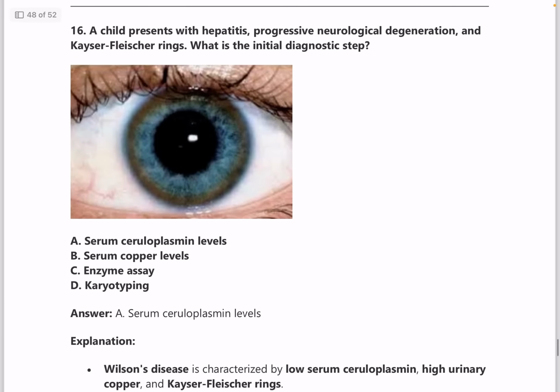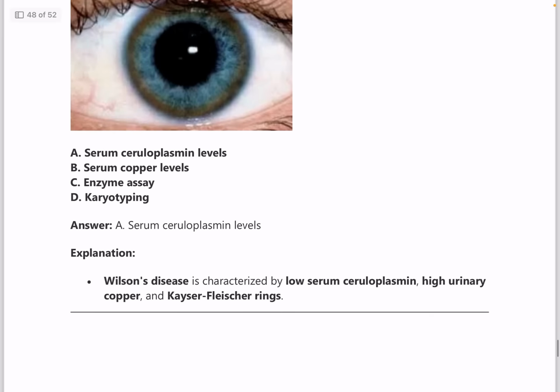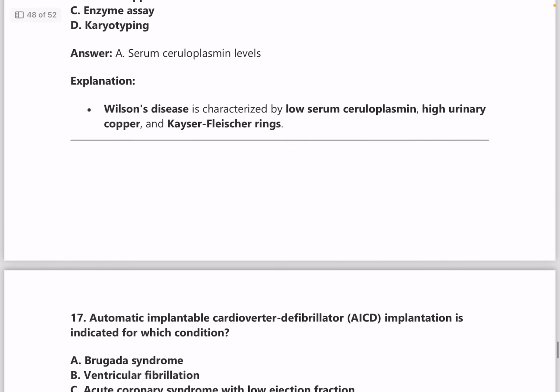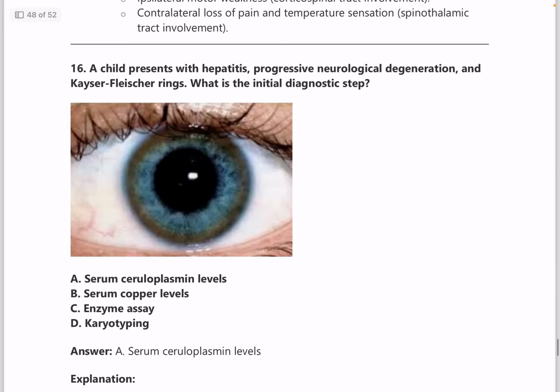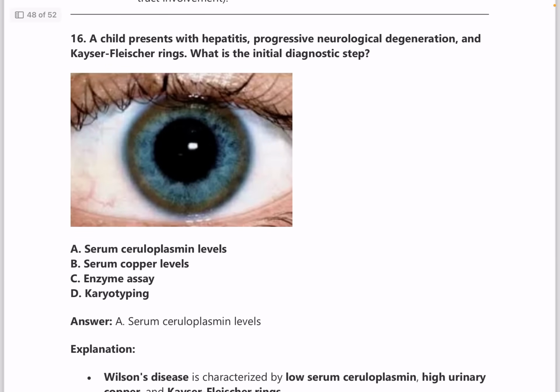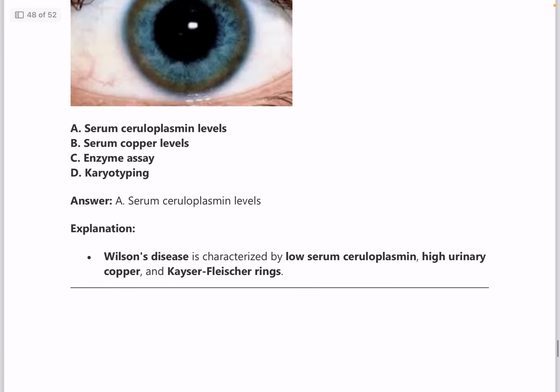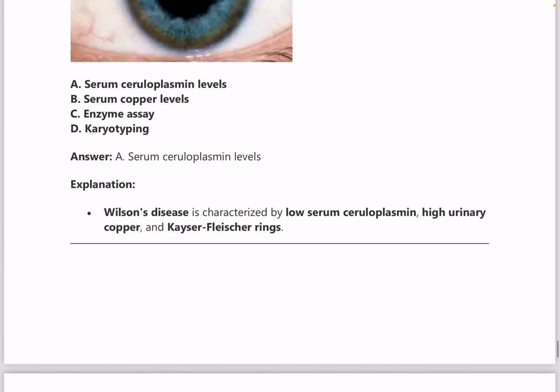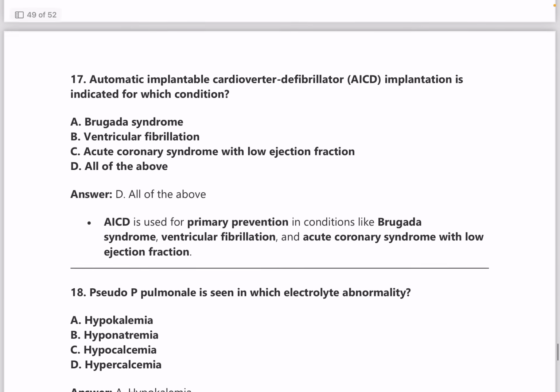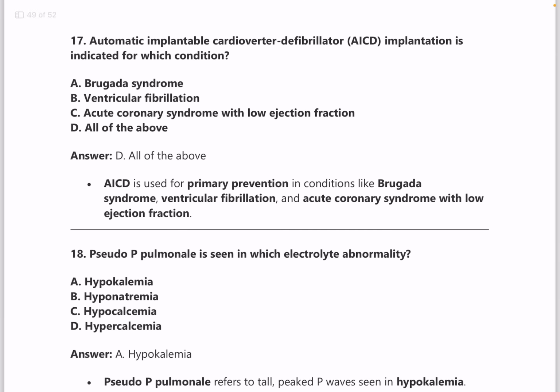Next, a child presents with hepatitis, progressive neurological degeneration and KF rings. KF rings very important, seen in Wilson's disease. And what is the initial diagnostic step is the question. So answer is serum ceruloplasmin level. So since questions keep coming up one step forward, you need to have more idea about, rather than knowing just about the features or the names of the disease, you need to know about the diagnostic criteria and the management and other important things as well of every topic, which is a PYQ.